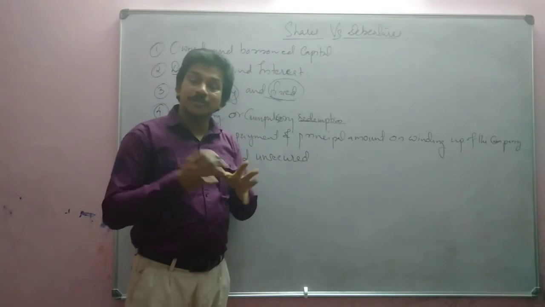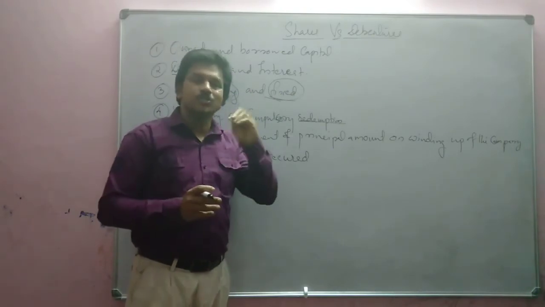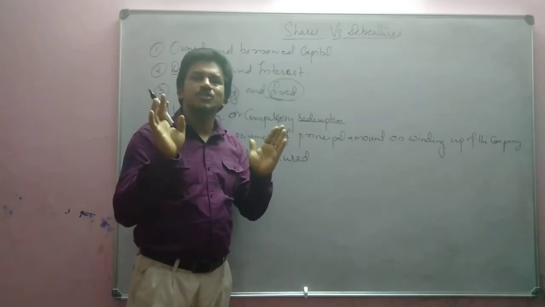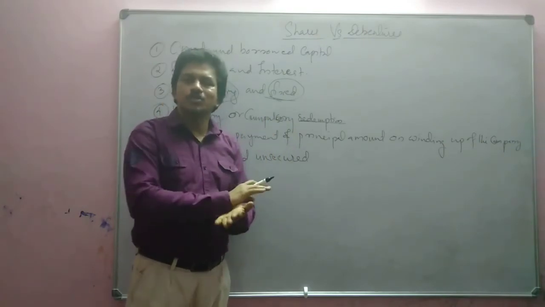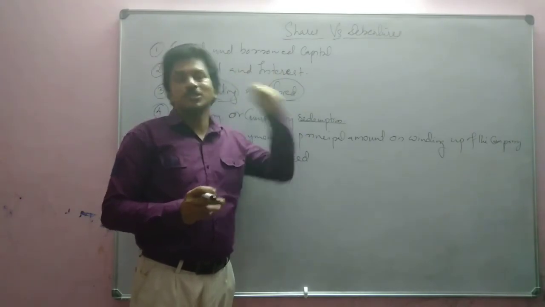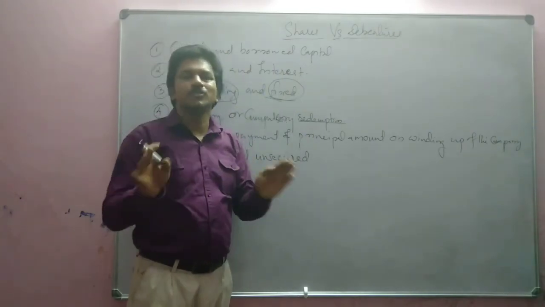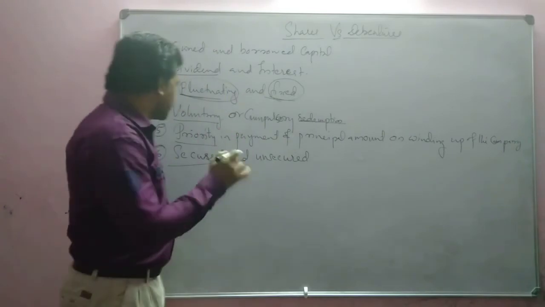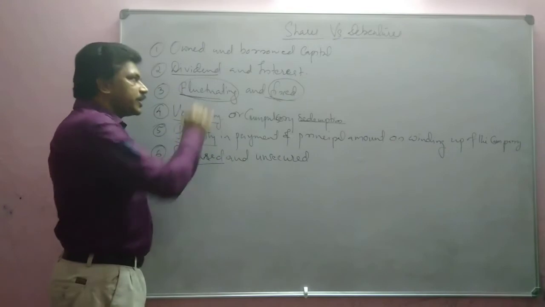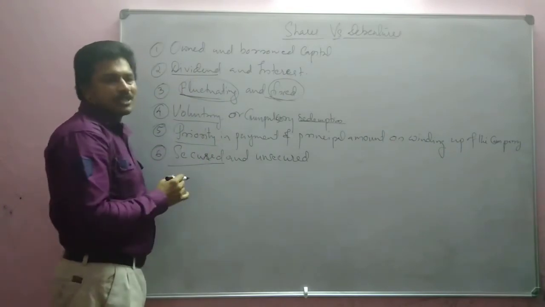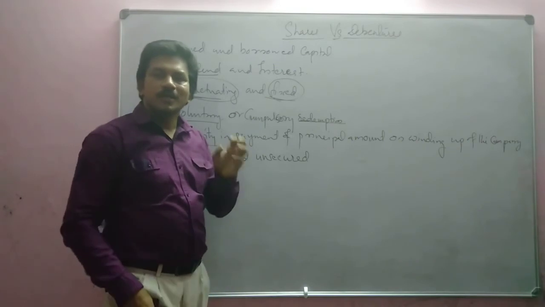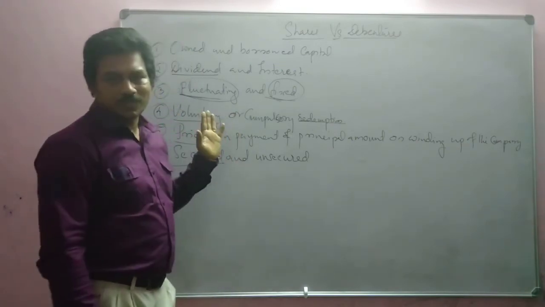Unsecured debentures are also there, but they are issued rarely. Anyway, in common we can say that debentures are issued under certain securities, but there is no security on the issue of shares. Shares will not be issued under any security. So security is provided for the debentures only. So debentures are secured and shares are unsecured. They are the owners. They need not get any security.